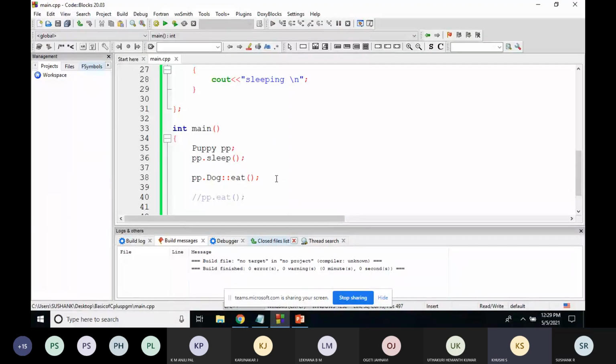At the same time, we can't execute both the eat functions in both the classes if you want to execute, just call the same thing. This is for dog, this is for animal. So now it will work. Now we can execute the eat function of both the classes.